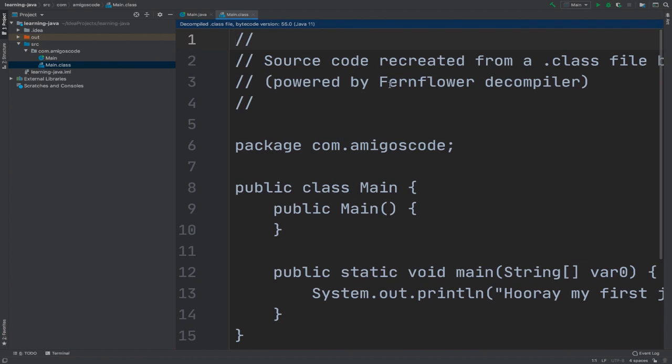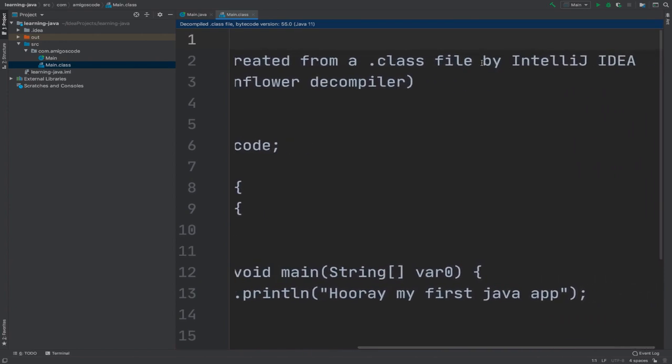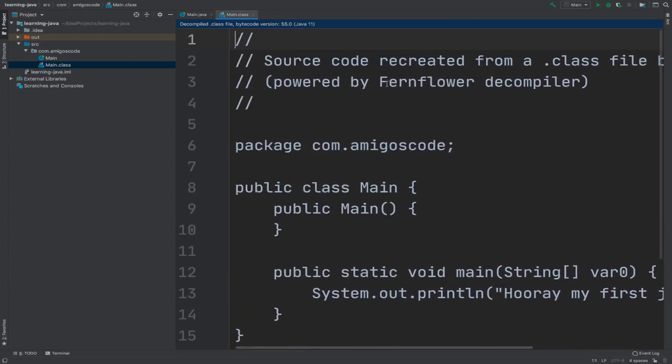So this actually is source code recreated from a .class file by IntelliJ IDEA, right? And this is powered by the Fernflower decompiler. So this is actually reading the bytecode and then transforming it into Java code.